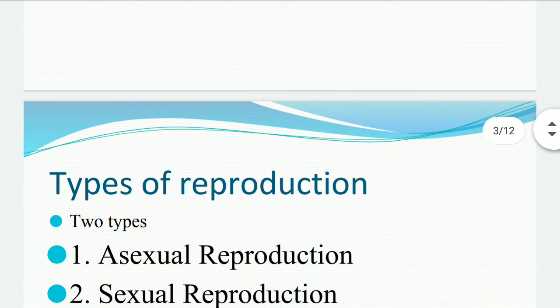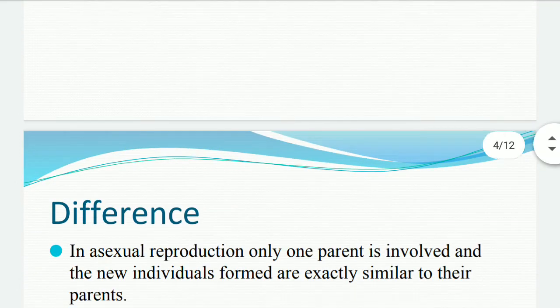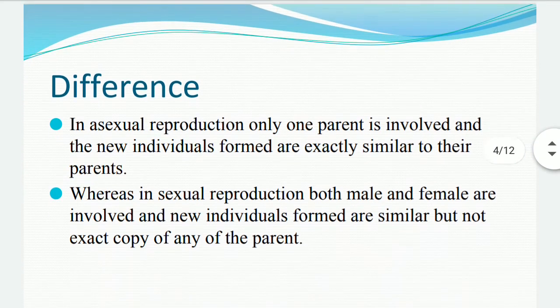The next is, what are the types of reproduction? Reproduction is of two types: asexual reproduction and sexual reproduction. What is the difference between them? In asexual reproduction, only a single parent is involved. It does not require two parents, and the new individuals which are formed are exactly similar to their parents. It means they are exact copies of their parents.